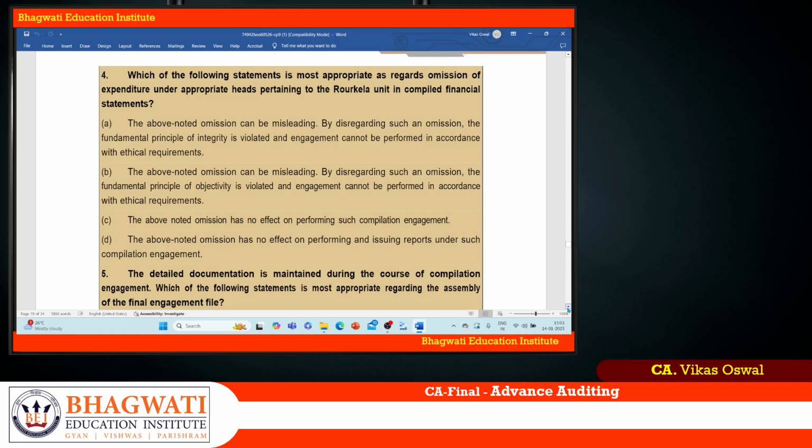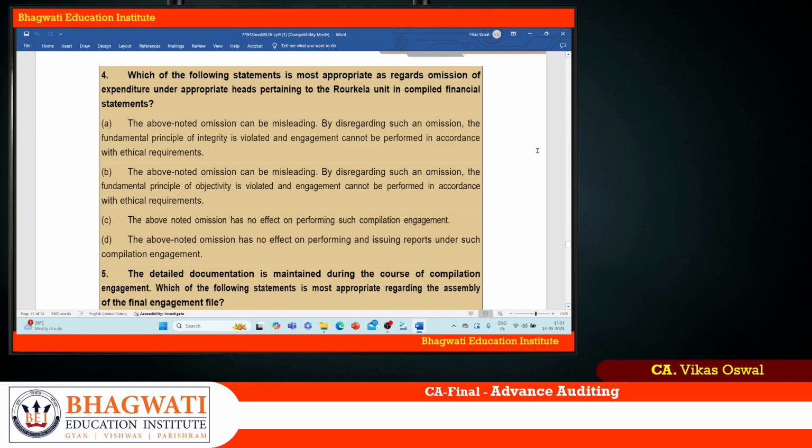See, above noted omission has no effect. Definitely it will have effect. Why it will not have effect? Amount of information has no effect on performing and issuing reports under such compilation engagement. It definitely has an impact. Definitely has an impact actually here. So why not? You have to consider that.